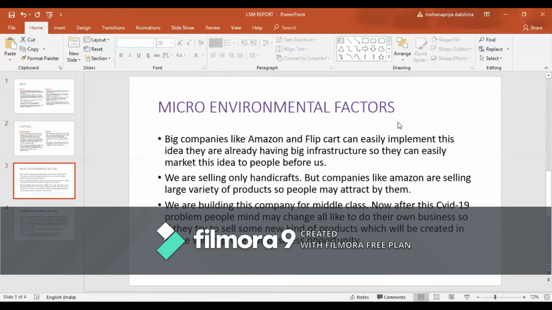And coming to micro environment factors, big companies like Amazon and Flipkart can easily implement this idea. They already have big infrastructure, so they can easily market this idea. And we are selling only handicrafts, but companies like Amazon are selling a variety of products, so people may be attracted by them. They are not interested in small apps and all. So this is one threat, and we are building this company for the middle class. As we said earlier, India has many middle class families, so we can grow this one. And after COVID-19 also, people can do more things.